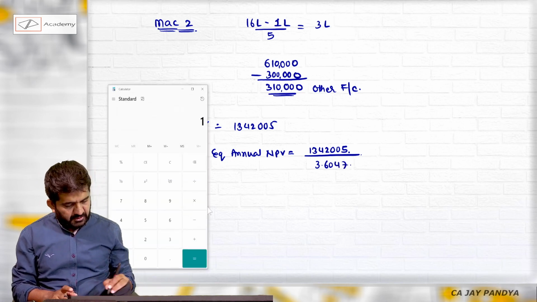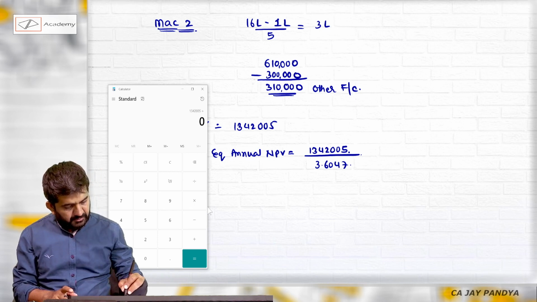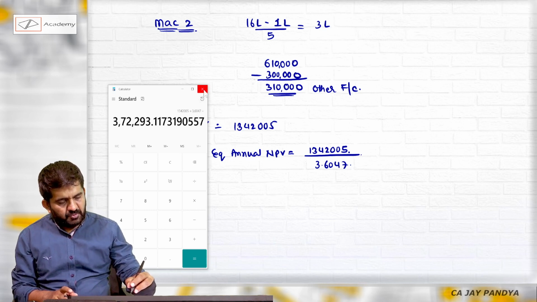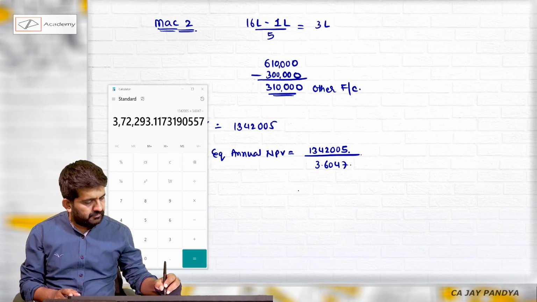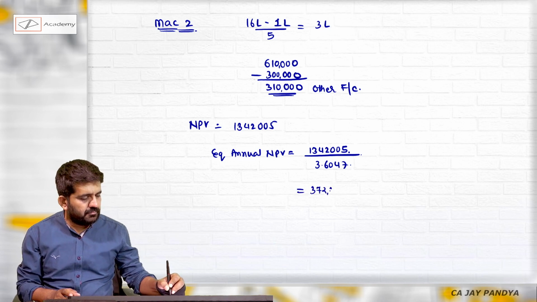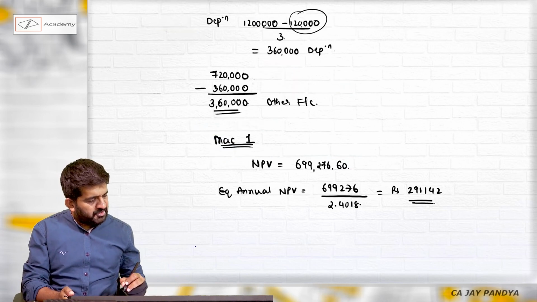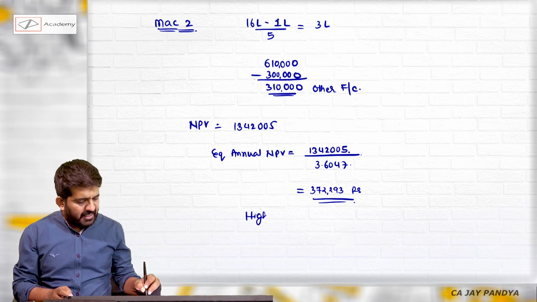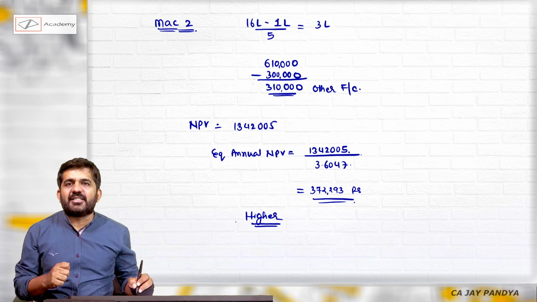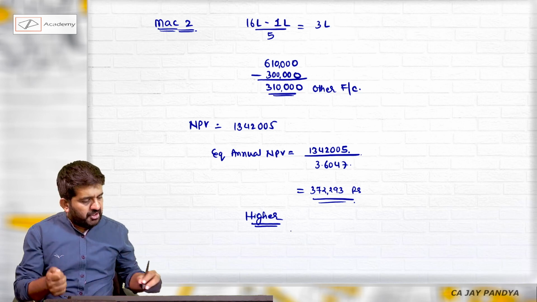Need to find out the answer. 13,42,000 divided by 3.604, which will be 3,72,293. This will be the equalized annual NPV for machine 2. Machine 1 it was 291,142, and this is NPV, so higher is better. This is higher. So as per equalized annual NPV, which we should always follow when the number of years are not equal, machine 2 should be preferred.